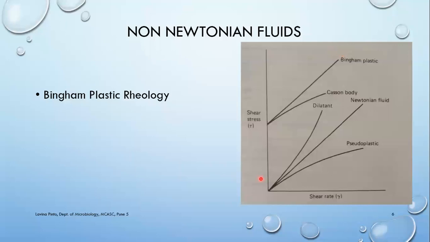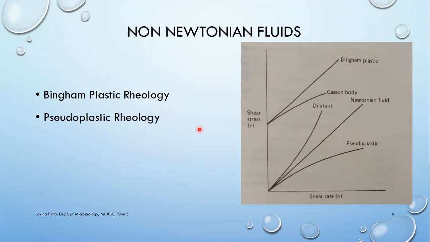So in the beginning, no matter how much shear stress you apply, there is not going to be any shear rate, any movement, until a yield stress is reached. When you reach a certain yield stress, then the liquid is going to exhibit Newtonian behavior. Such types of fluids are called Bingham plastic.